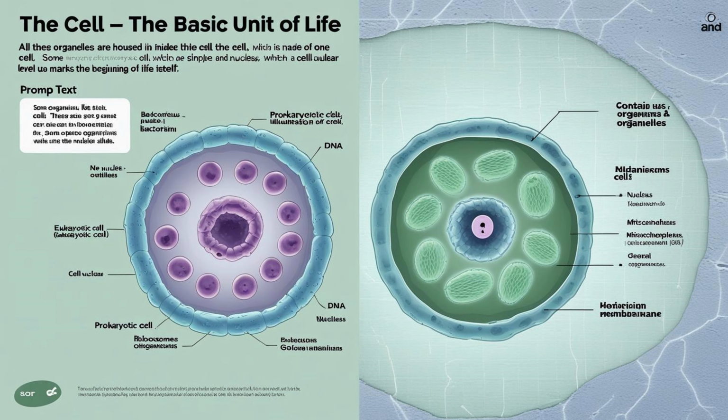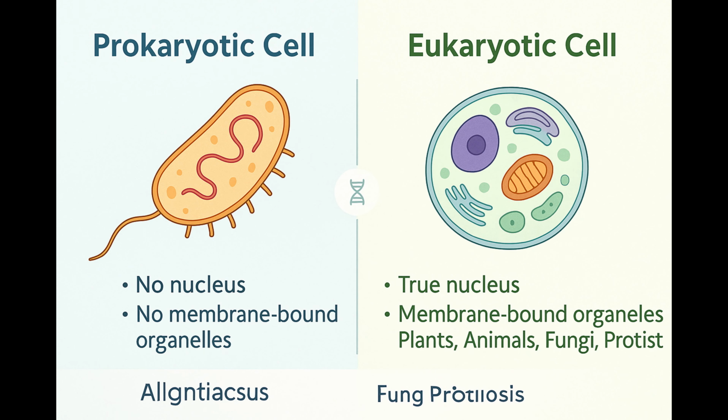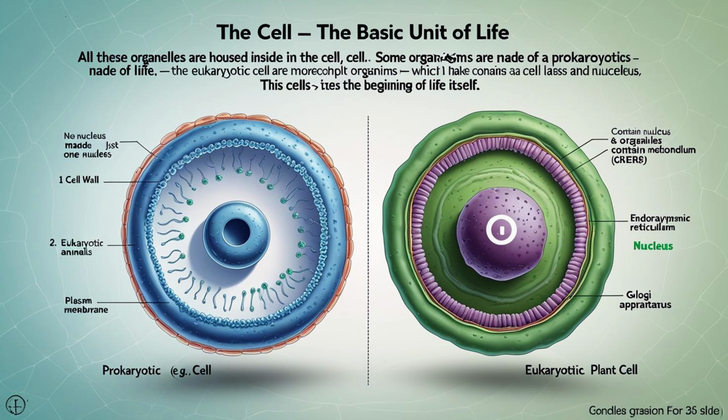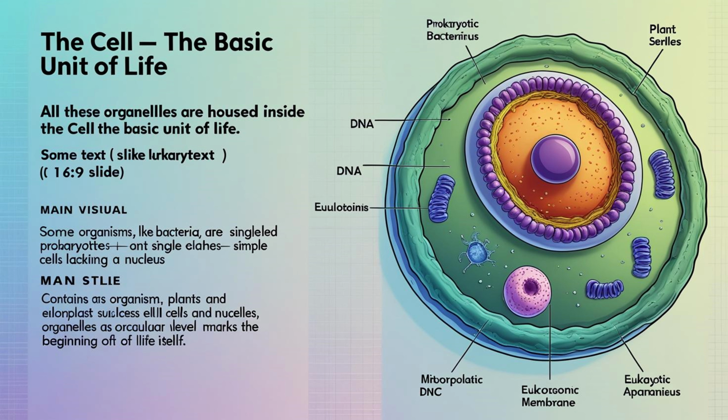Some organisms, like bacteria, are made of just one cell. These are prokaryotic cells, which are simple and lack a nucleus. More complex organisms like plants and animals have eukaryotic cells, which contain a nucleus and organelles. This cellular level marks the beginning of life itself.